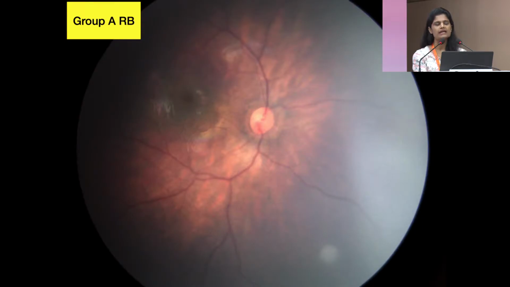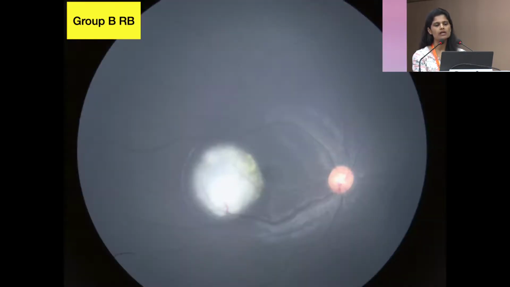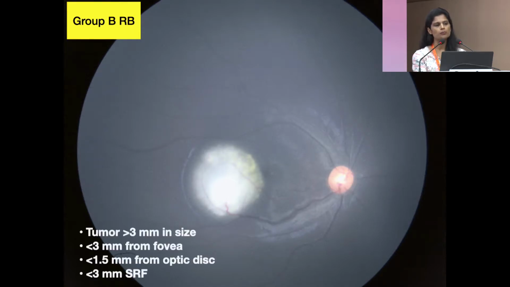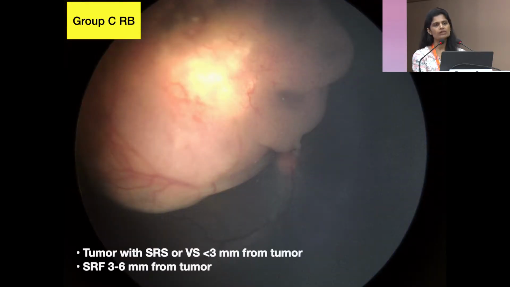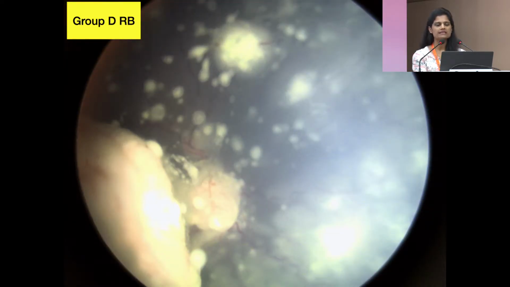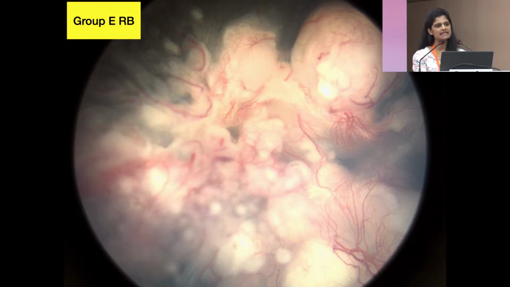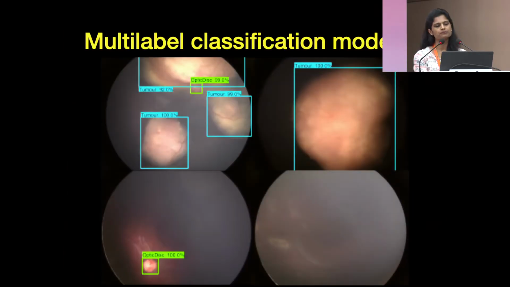Whenever such an image is fed into the computer, it should be able to identify a normal fundus. If such an image is fed, then it should be able to identify that this is a group A tumor. If a larger tumor, then a group B tumor. If associated with localized seeds, then a group C tumor. If associated with diffuse seeds, a group D tumor. And if it is an extensive tumor, a group E tumor.